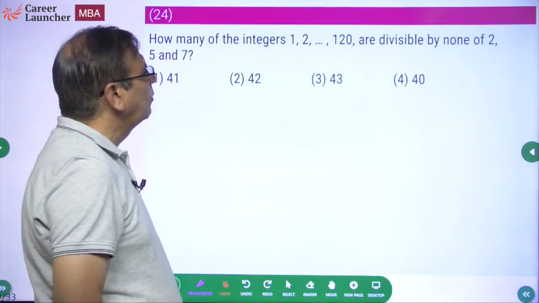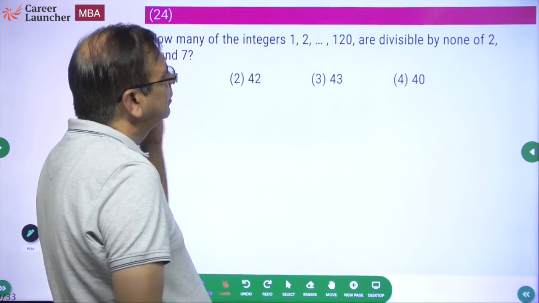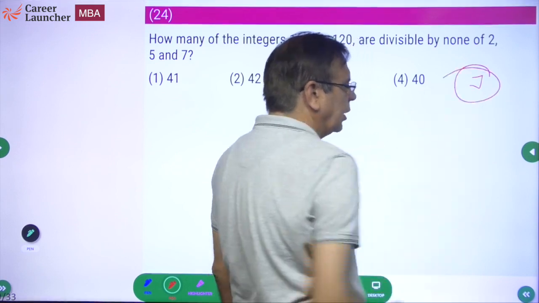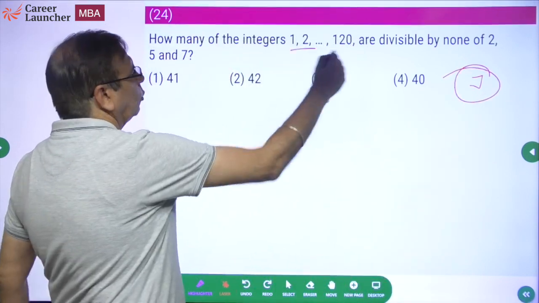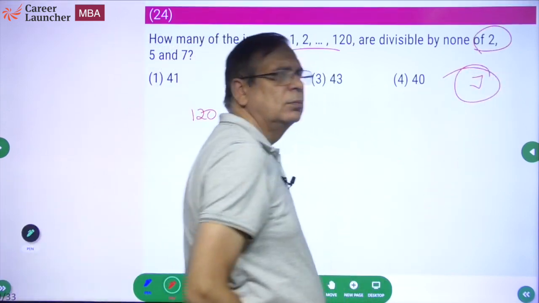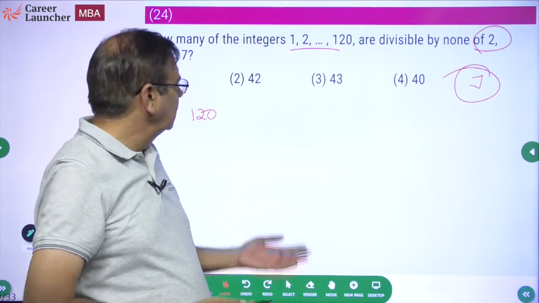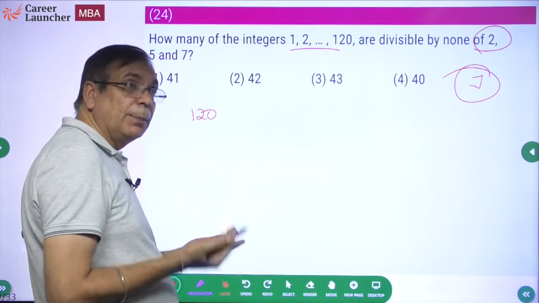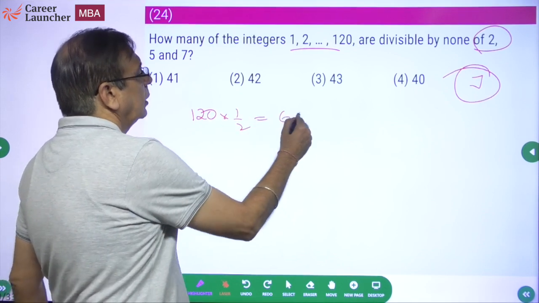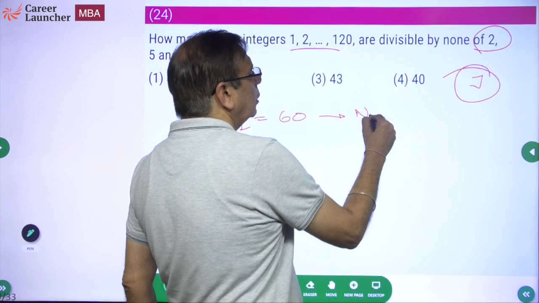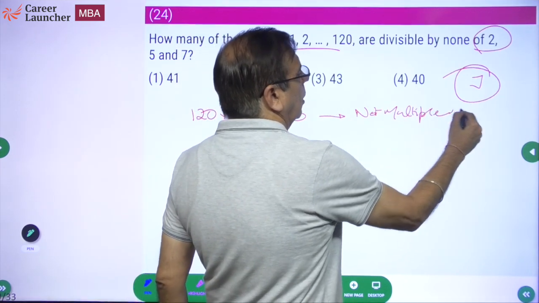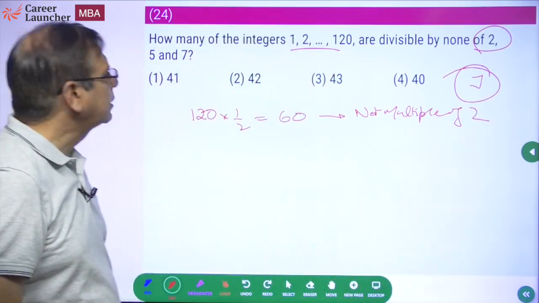How many integers from 1 to 120 are divisible by none of 2, 5, 7? Simple jugaad is what I'm going to share with you, which is again based on ratios. Okay. We have these 120 integers. Out of these 120 integers, how many will be multiple of 2? Half of them, isn't it? 120, so multiples of 2 are half. So not multiples of 2 will also be half. So these are 60. There are 60 numbers which are not multiples of 2.